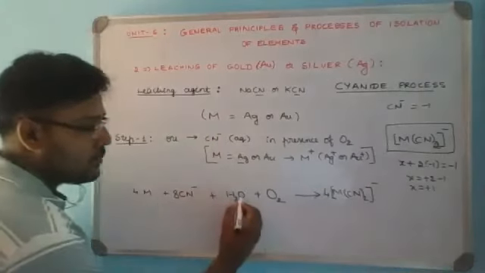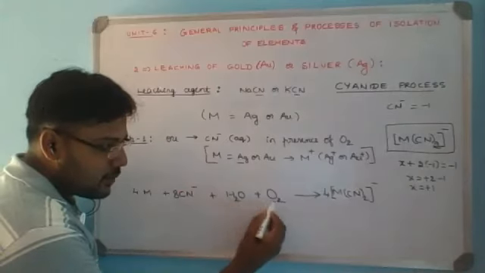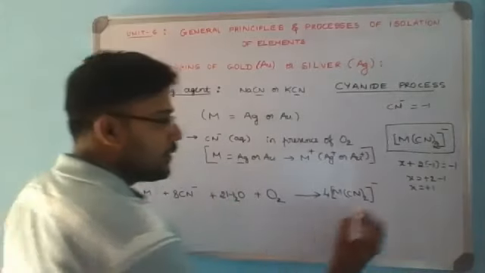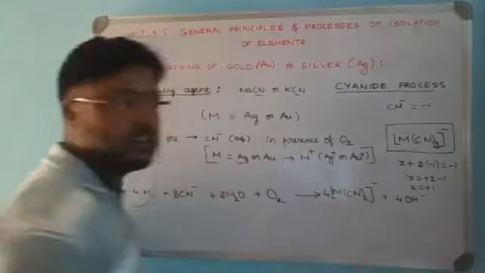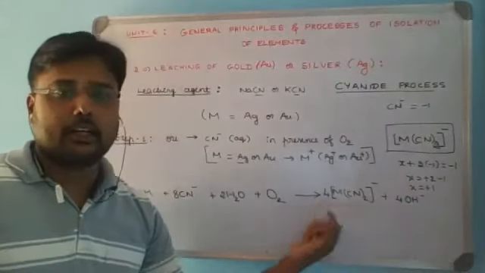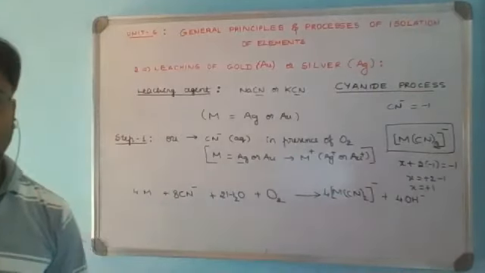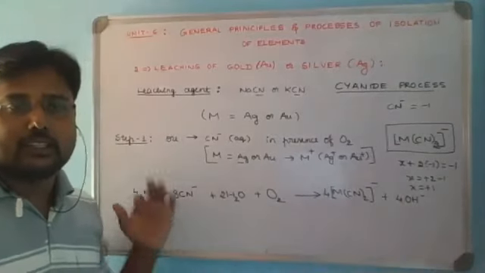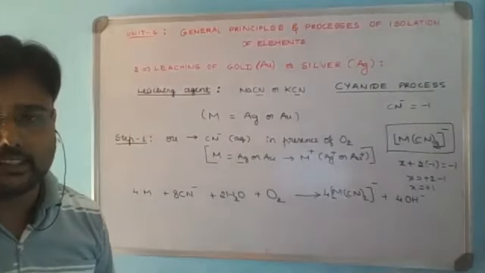So 4 OH minus ions are required here. Here 2 oxygen is already there, and the remaining 2 oxygen you can consider here, so it will be 4 OH minus. Now the electrons from this and this, if you compare, will be balanced. Hence it is a complete balanced equation. I am giving a simple method to remember. To practice how exactly it is done, you need to go through the half-cell method.